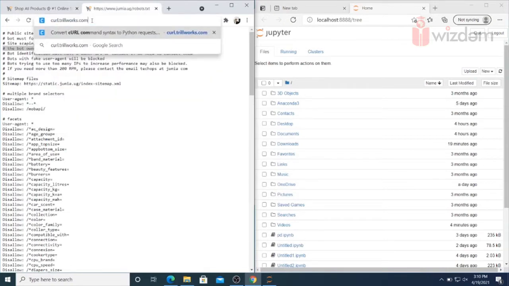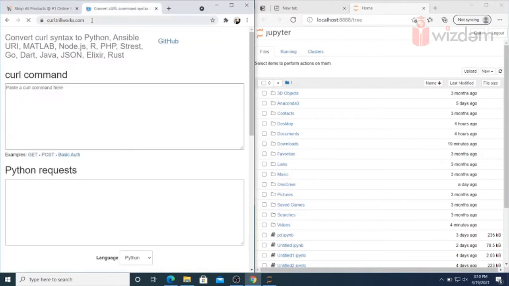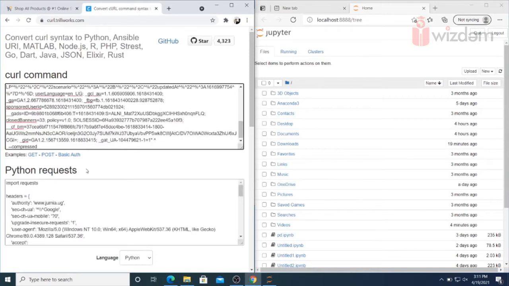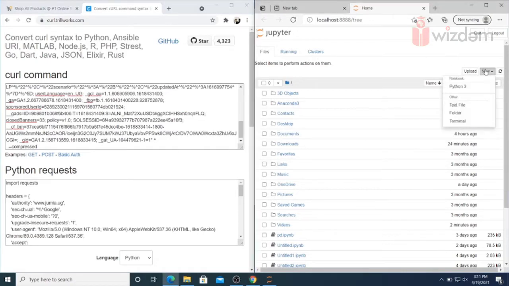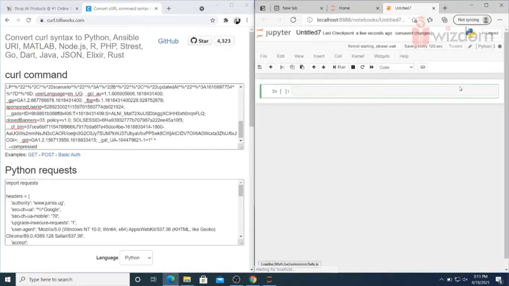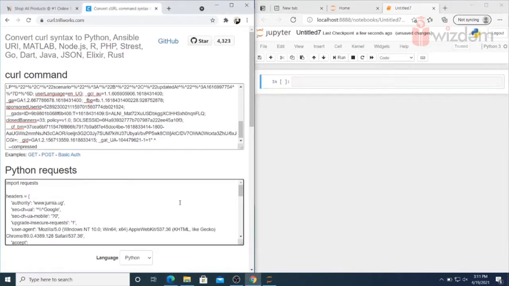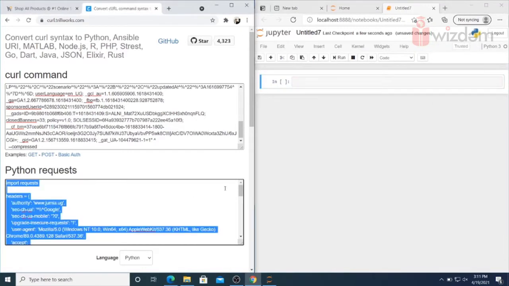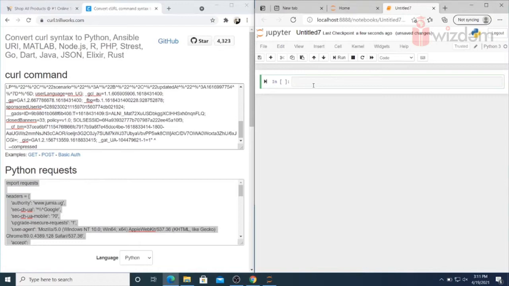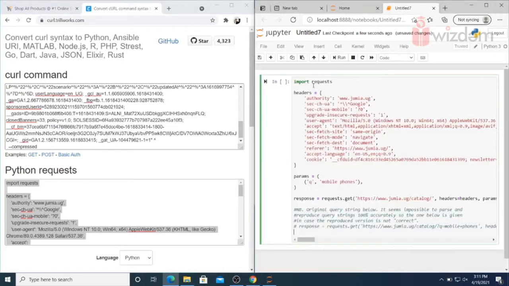Now we'll go to the website curl.trillworks.com where I can convert the curl command to a Python request. Here I am going to paste the copied command, and you can see the Python request has been generated. So now I am using a Jupyter new Python notebook. I'm just going to copy this Python request and paste it here.